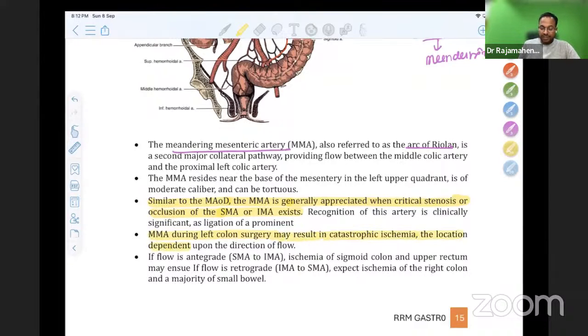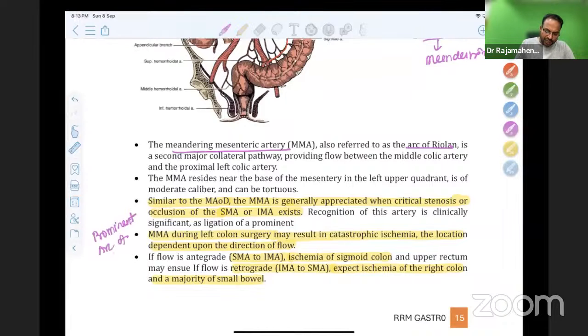The location depends upon the direction of flow. For example, if the flow is antegrade, SMA, IMA, ischemia of the sigmoid colon can happen, and ischemia of the right colon and majority of small bowel. So if you see a prominent arc of Riolan, don't cut it.